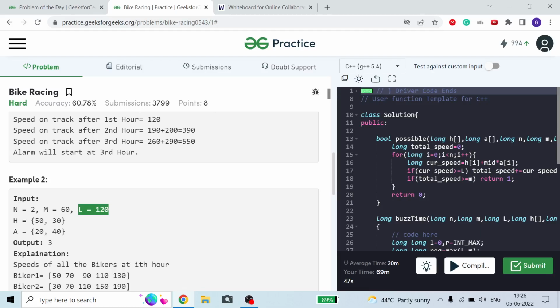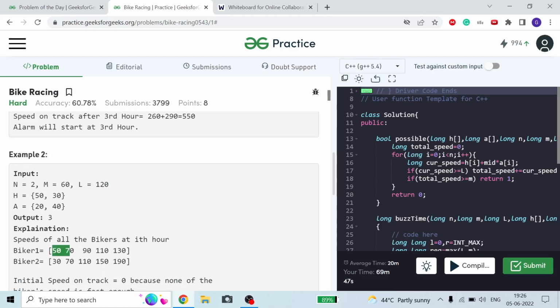our 50 with acceleration will become 80, 50 will become 70, and 30 will become 70 after just 1 hour. Both are greater than L, both are greater than M, but we cannot conclude them as my speed of track because they are not fast bikers yet. So first of all I have to make them fast bikers. That's why the current speed of my bike should be greater than M as well as L.